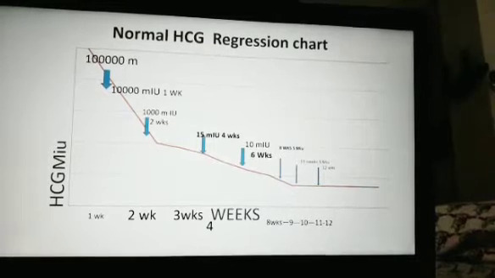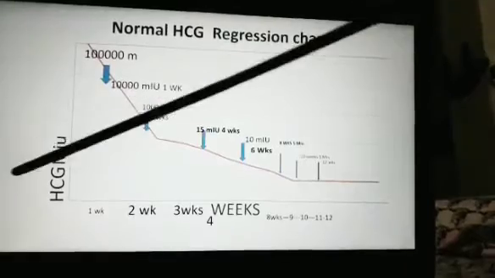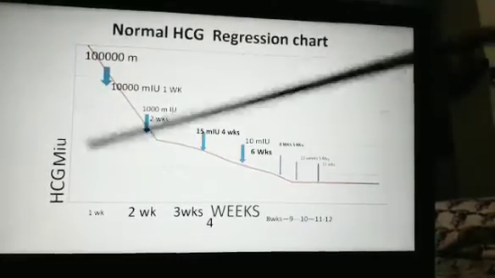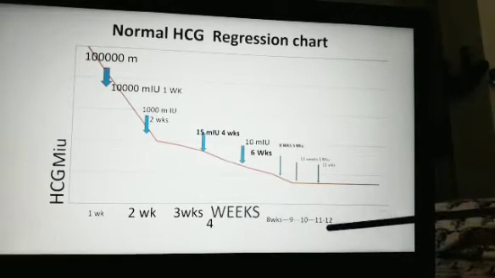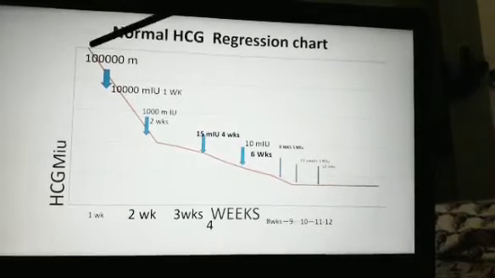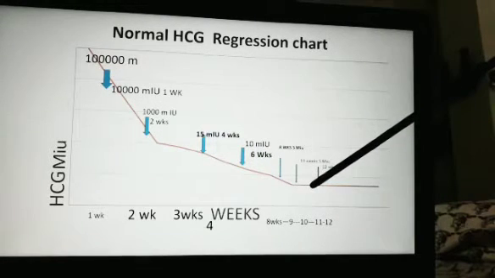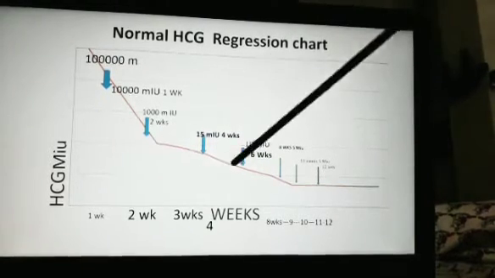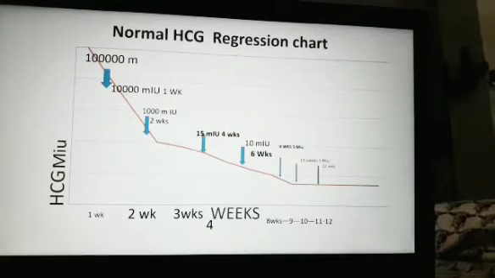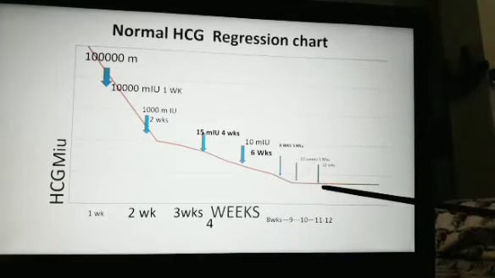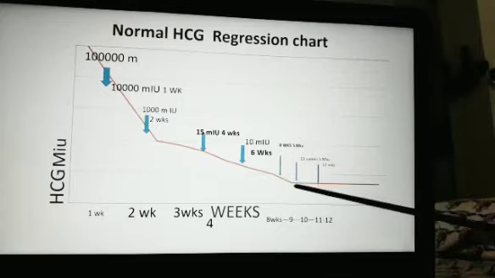Normal HCG regression chart. It documents HCG levels on the vertical axis and weekly visits on the horizontal axis, till say about 12 weeks or so. The direction is that there is a 10% fall in the HCG levels each week. So the regression chart will be downward like this, and the HCG test will be negative at the end of 10 weeks here. The HCG is negative.